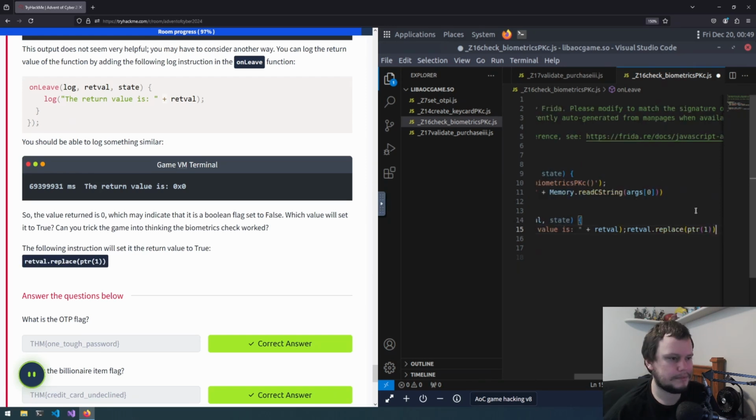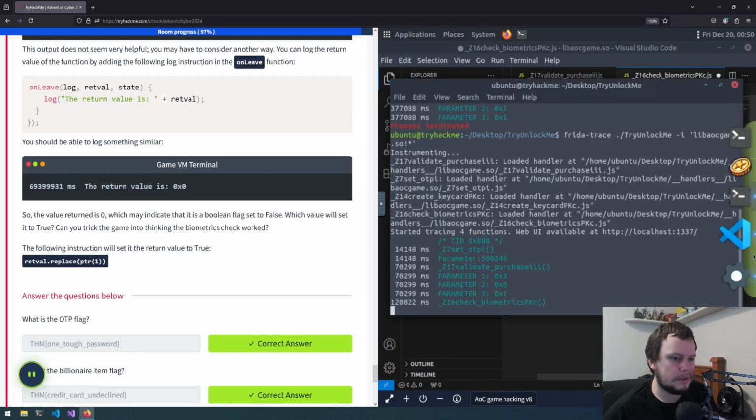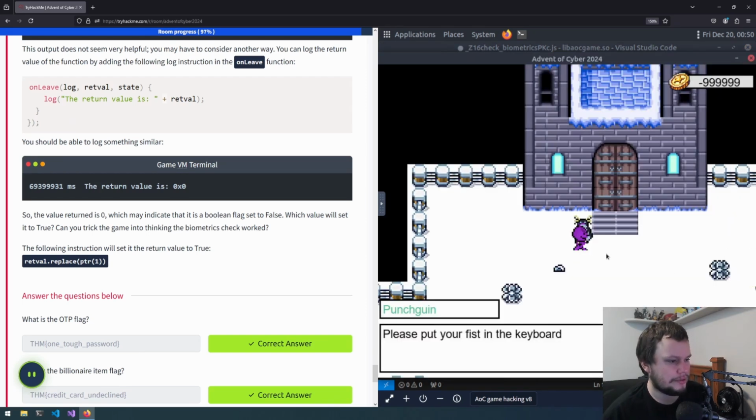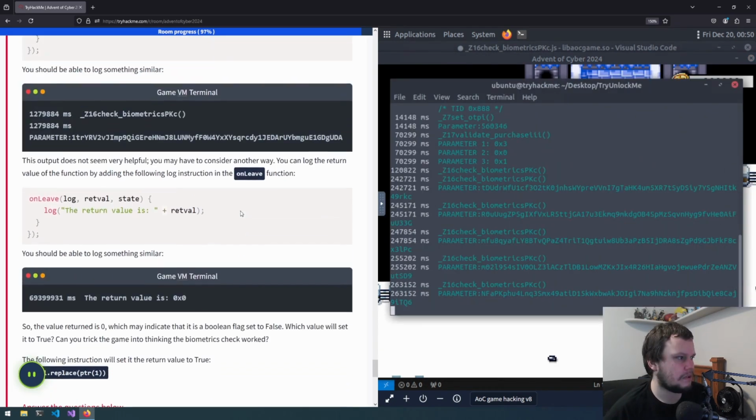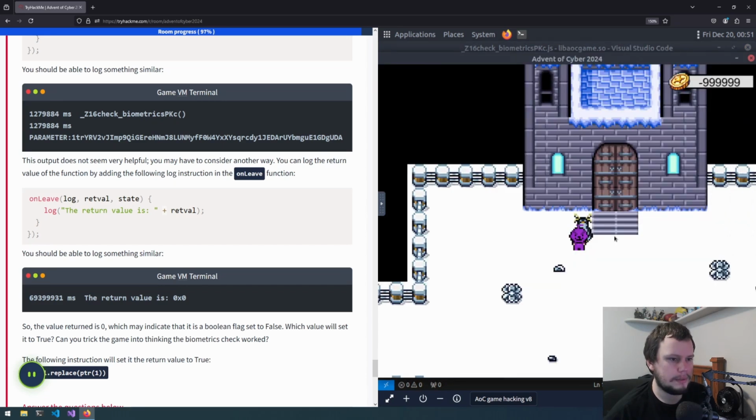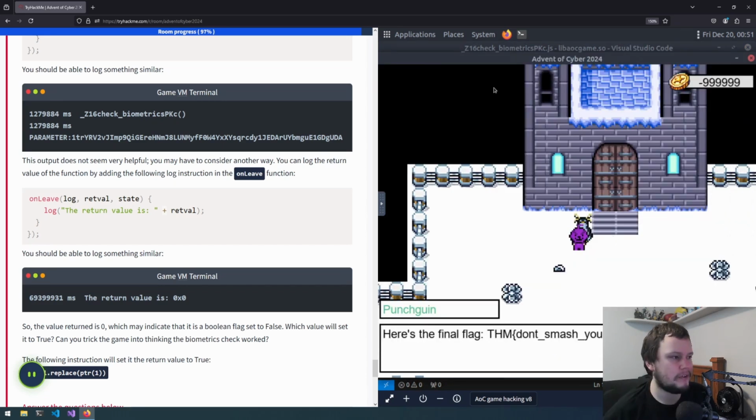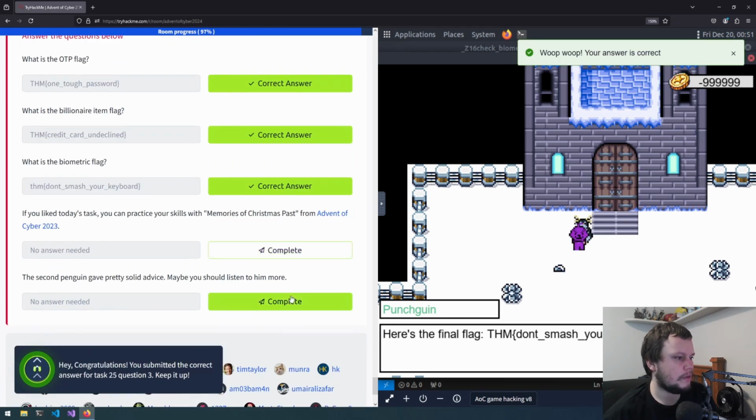So if we do that, so instead of it being false, so when we go back and we try it, doesn't matter what value we put in, we've changed it to be true. Although we need to go through all this, and we need to go back. Maybe it's, let's take a look at the terminal. So it's doing that check a bunch, but it's not logging the onLeave. Would help if I actually saved. There we go. Now we go back. So we have now tricked them into thinking we are malware. We have a third flag, don't smash your keyboard, and that is all the questions answered.